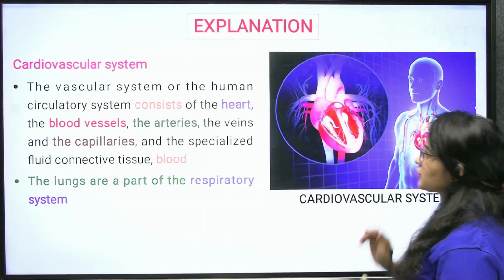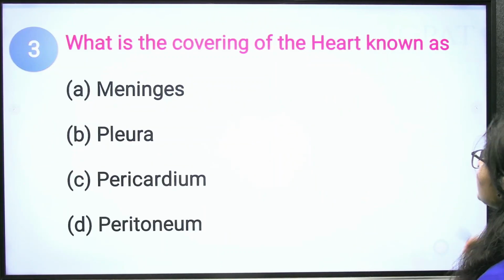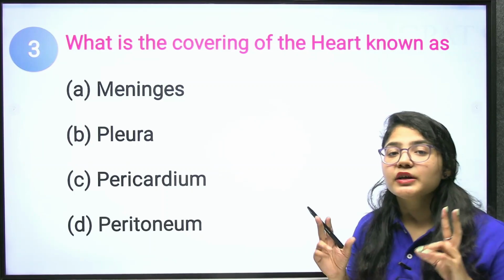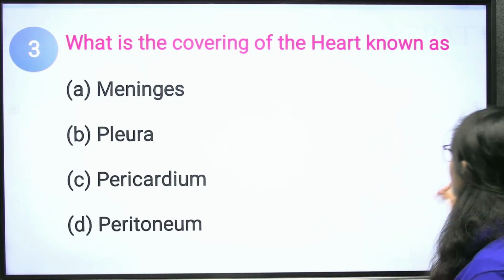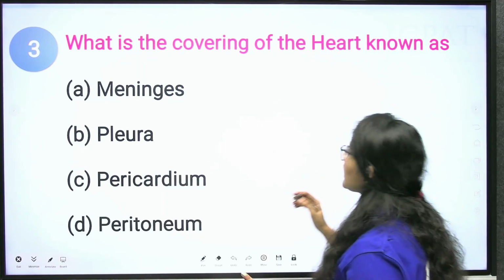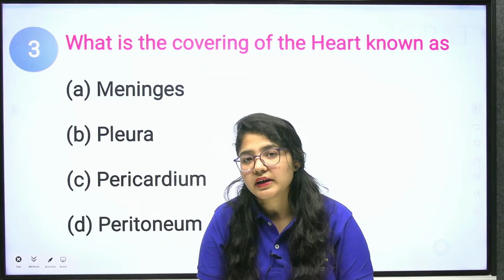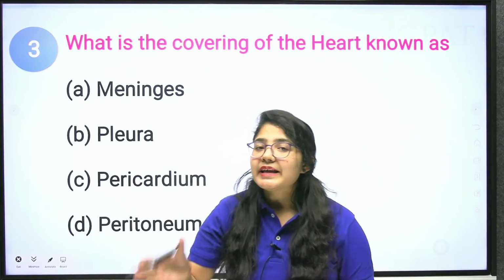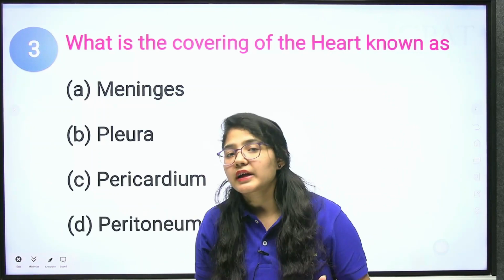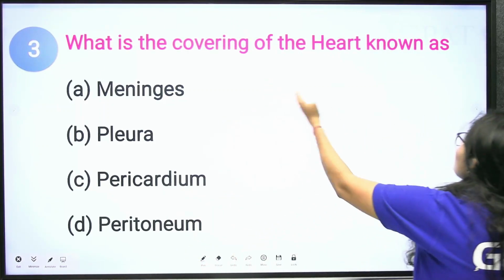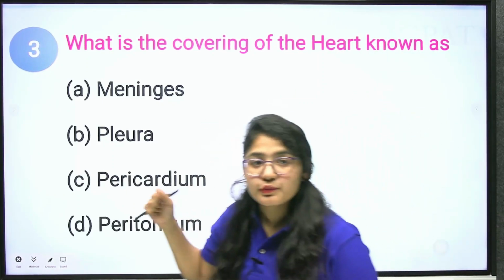Now, the next question: what is the covering of the heart known as? Covering and lining are two different things. The covering is the outer layer of an organ, and the lining is the inner layer of the organ. Here we are asking about the covering of the heart. Let's see the options.